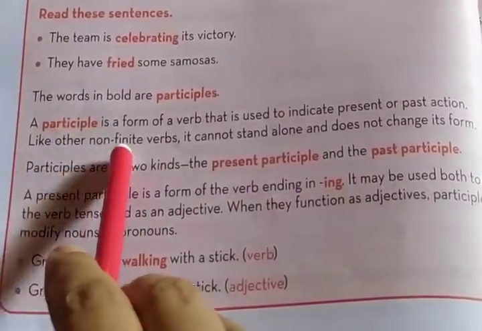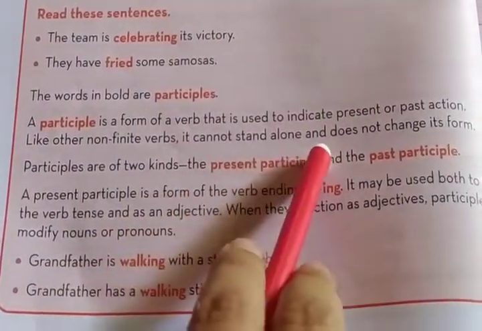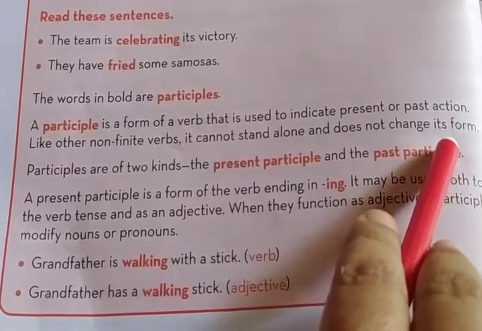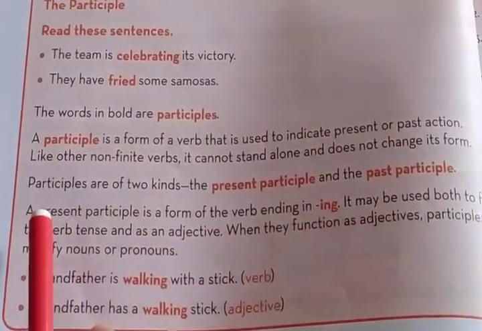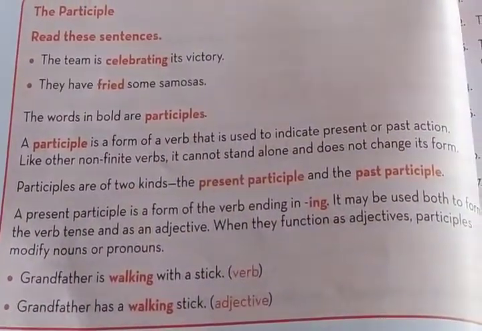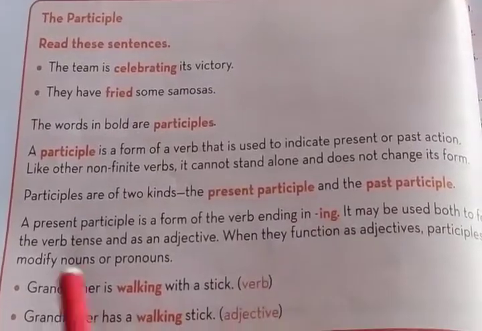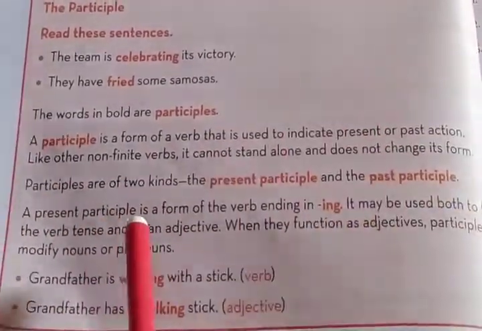Like other non-finite verbs, it cannot stand alone and does not change its form. You know, finite verbs are those which change their forms, and those verbs are independent.